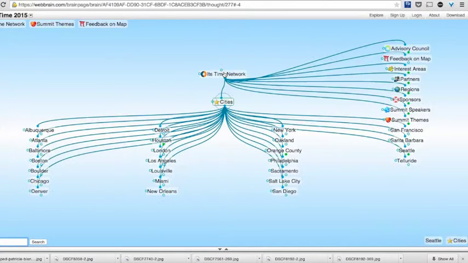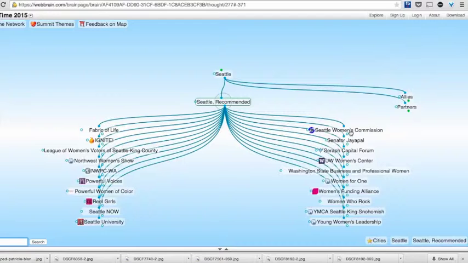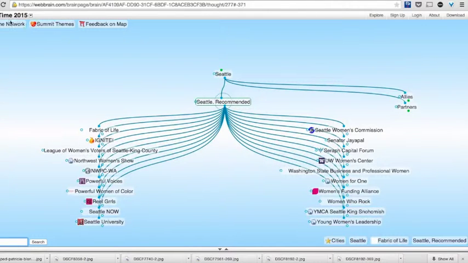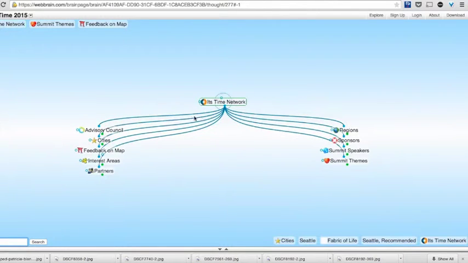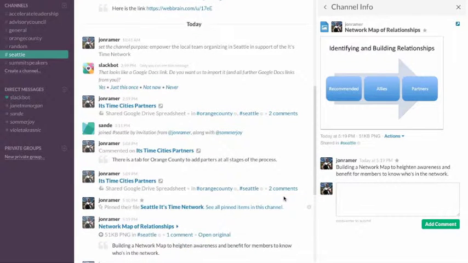And I can go to the different cities. But if I look in Seattle, those categories are there. So I can see the groups that have been recommended. And all of these have websites, and I can click through to those websites. But I can also get back to the very beginning of It's Time network and click through. So as we add this information, you're going to see the network grow and see the different organizations involved.